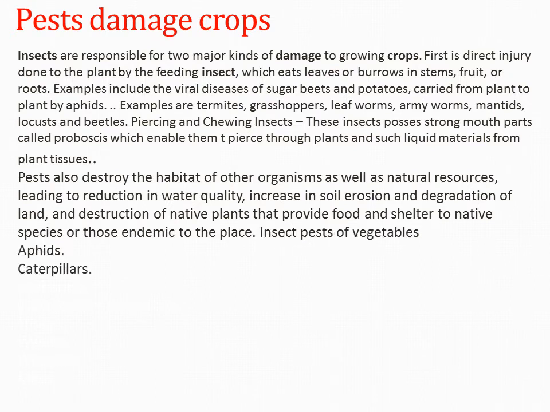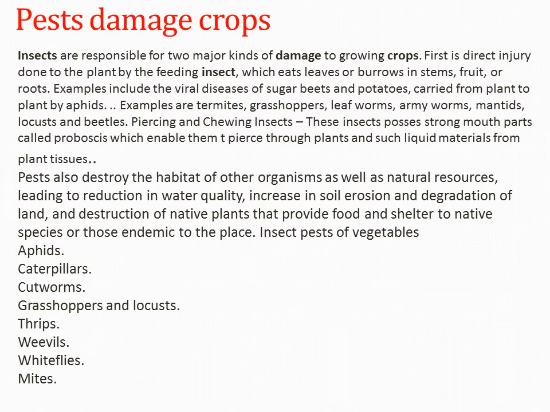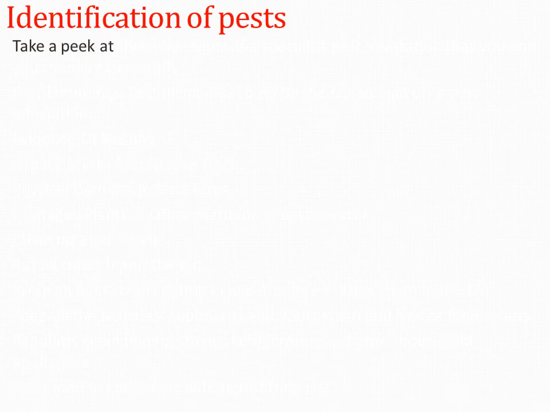Pests also destroy the habitat of other organisms as well as natural resources, leading to reduction in water quality, increase in soil erosion, degradation of land and destruction of native plants that provide food and shelter to native species or those endemic to the place. Insect pests of vegetables: aphids, caterpillars, cutworms, grasshoppers and locusts, thrips, weevils, whiteflies. Next is the identification of pests.